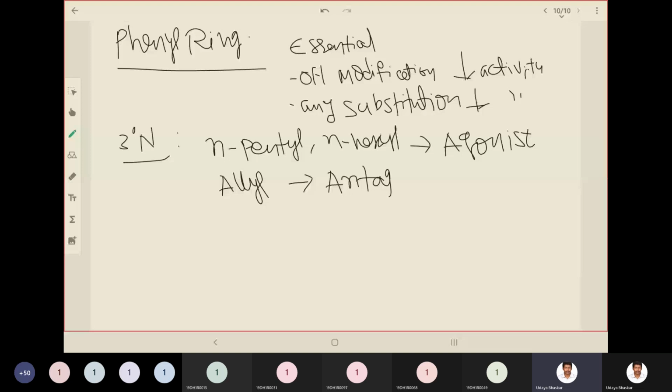So what is an allyl group? Like this. So if this nitrogen has an allyl group, that will act as an antagonist.